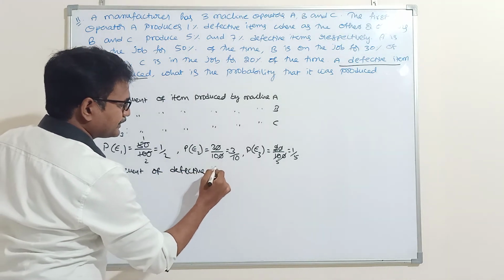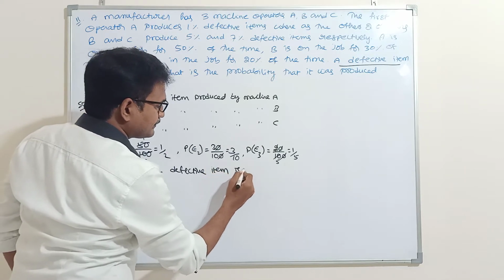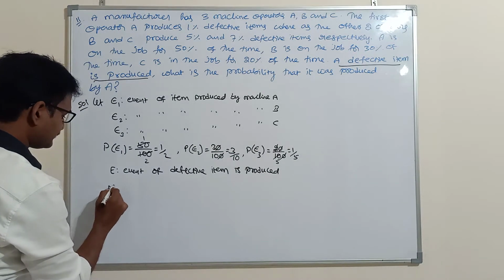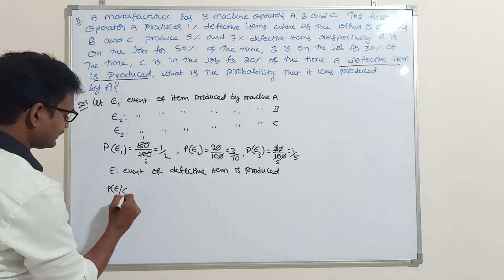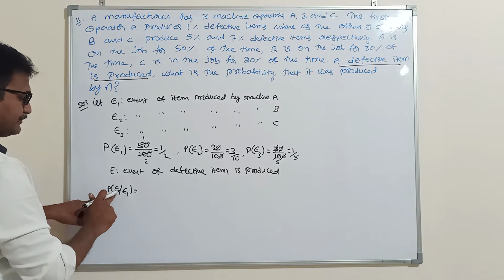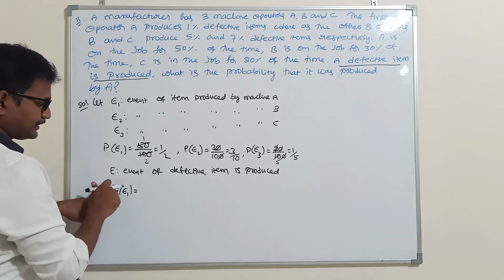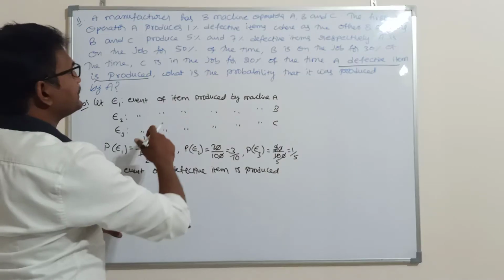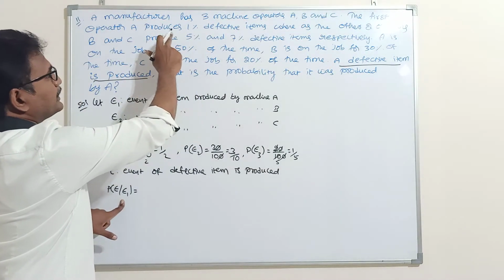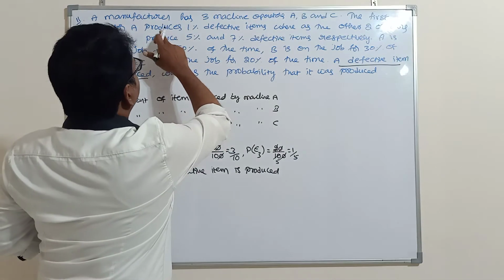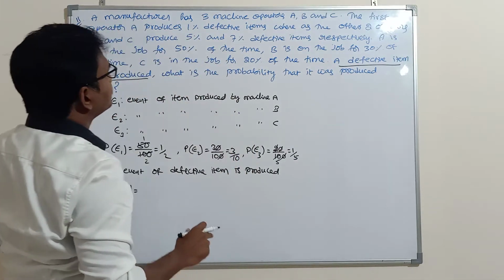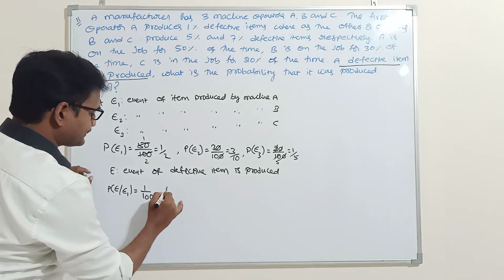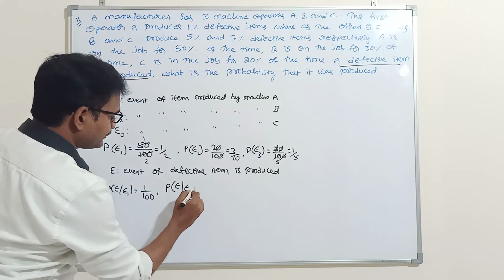Then what is P of E given E1? Probability of event of defective item is produced given that item produced by machine A. So how many defective items is machine A producing? Operator A produces 1%. That means 1% means 1 by 100. Next, P of E given E2.